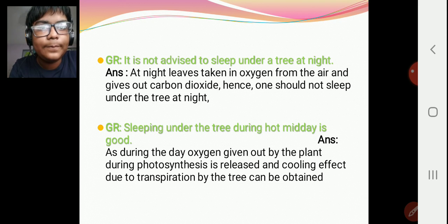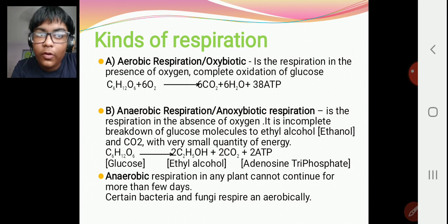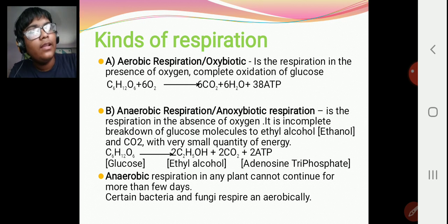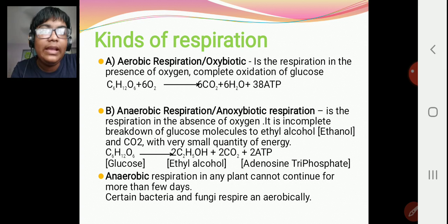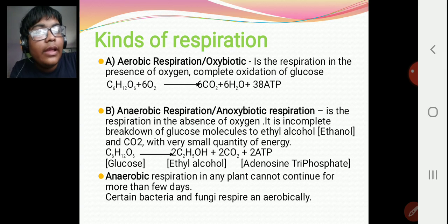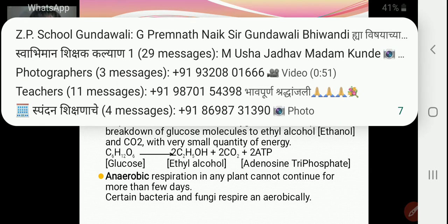Let's go ahead. Now, there are two types of respiration. Aerobic respiration, also called oxybiotic respiration, whereas the other is anaerobic respiration, also called anoxybiotic respiration. Aerobic respiration is the respiration in which oxygen is present. Oxygen takes part in that kind of respiration.